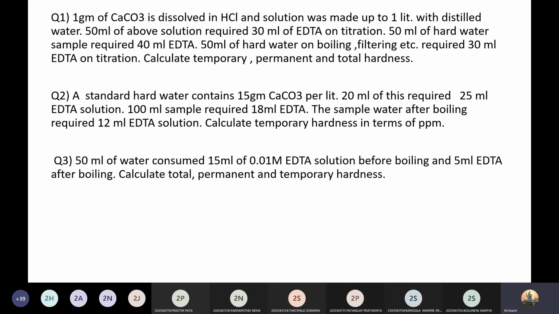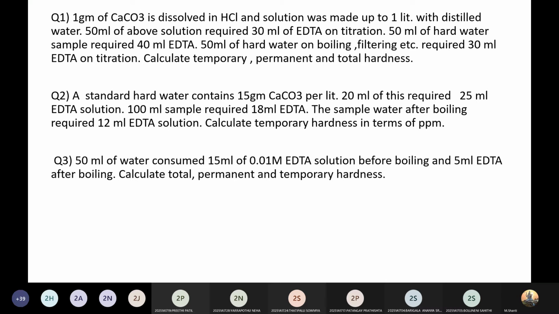Okay, fine. Second problem: a standard hard water contains 15 grams of calcium carbonate per liter. 20 ml of this required 25 ml of EDTA. 100 ml of the sample required some volume, and the sample water after boiling. What could you not understand from this? The first step, ma'am, is they didn't give V3.